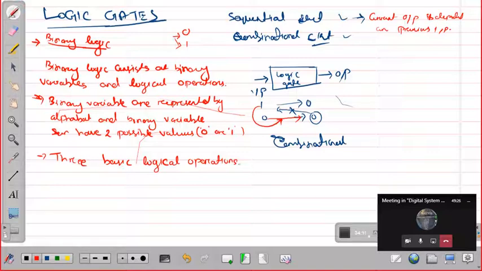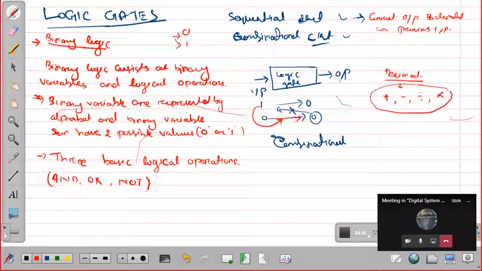Okay, so what are the operations? One is AND, OR, and NOT. So these are the three basic logical operations. So these are similar to your plus minus in your decimal. So in the decimal number system, what you do, you do either plus, minus, division and multiplication. So these are the basic operations in your decimal number system.